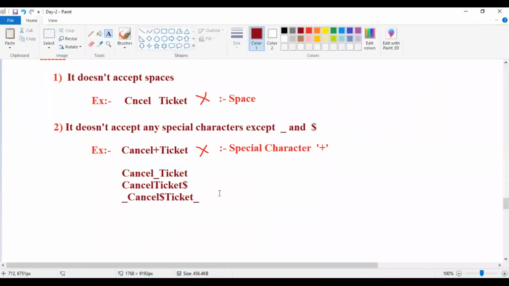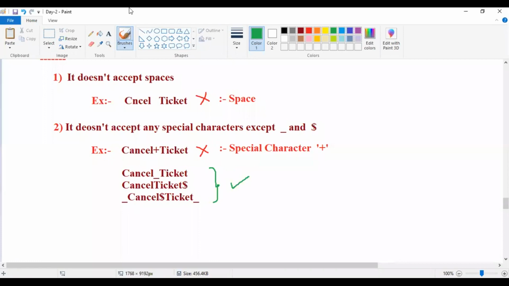In all the cases accepted, guys, because underscore and dollar are no problem. Happily it is valid, no problem at all. Why? Because there is no special character except underscore and dollar.